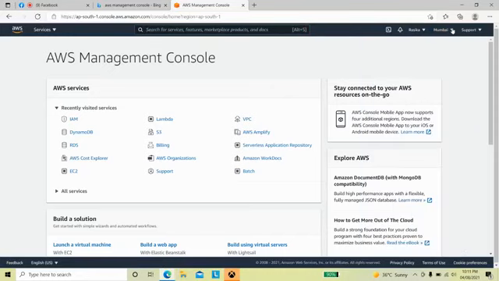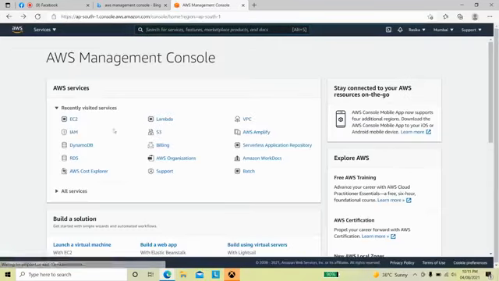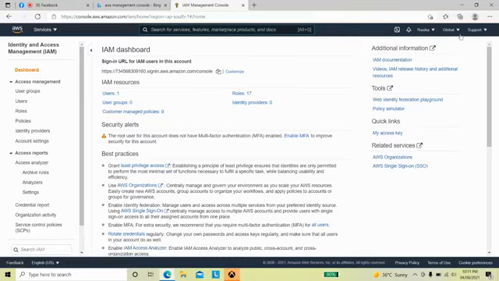While creating my account, I set the default region as Mumbai, so that's why it's showing Mumbai. If I go to another service like EC2, the region will be the same as my default region. But in IAM the region is not there, because it's a global service.